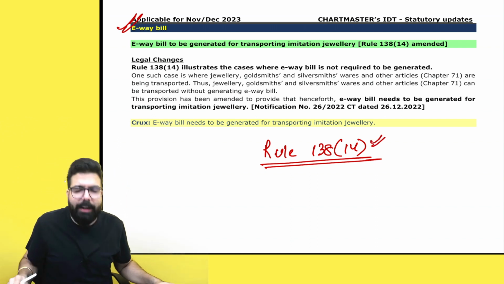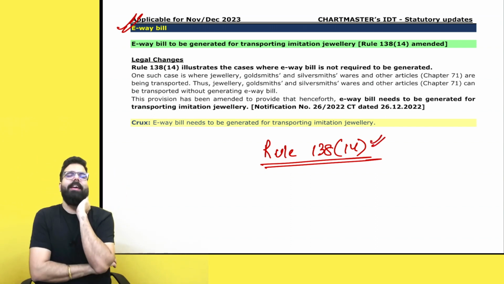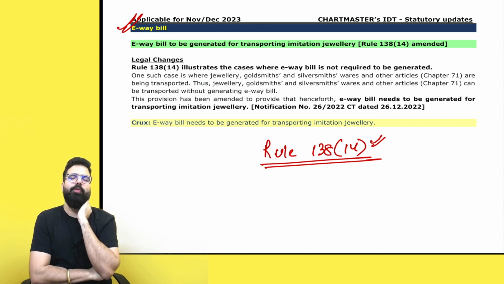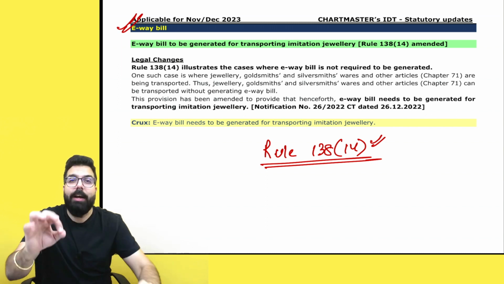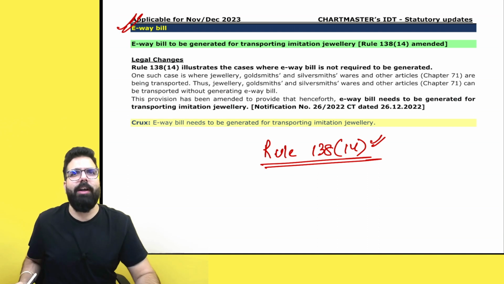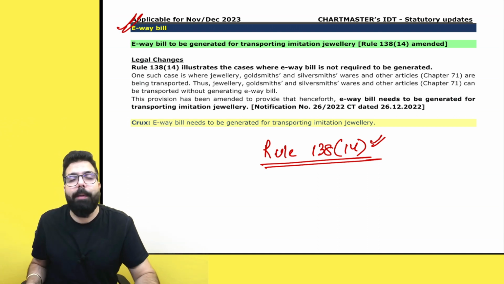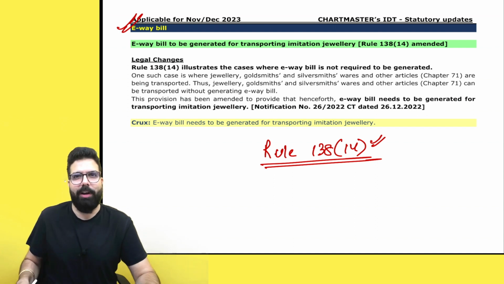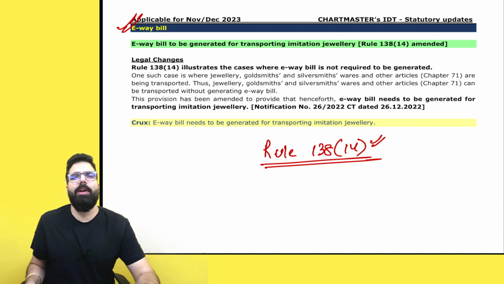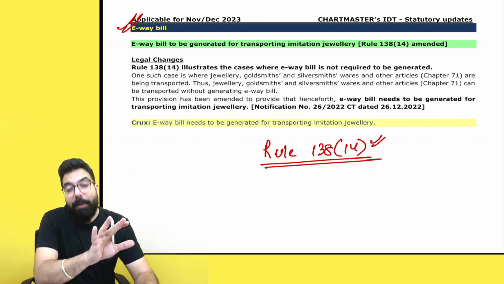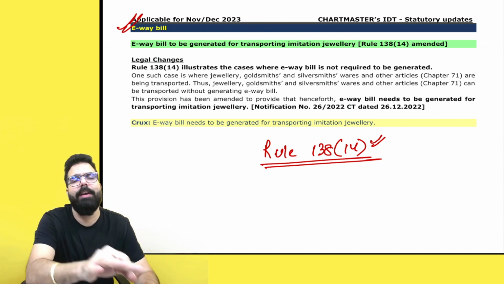In rule number 138 sub rule 14, they used to say what are the cases when an e-way bill is not required. When you are transporting through non-motorized cargo, donkey, might be horses, or bullock cart, etc., e-way bill is not required. E-way bill is not required if you are transporting exempted goods. Here, one point was there: if you are transporting jewelry, then you don't require an e-way bill. That jewelry meant precious metal, stones, etc. Now, if you are transporting imitation jewelry, they have clarified that when they say jewelry, please exclude imitation jewelry, because for imitation jewelry an e-way bill will be required.